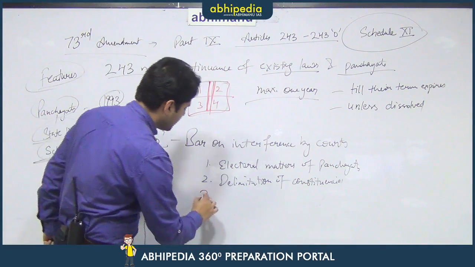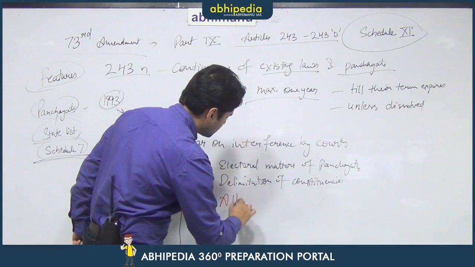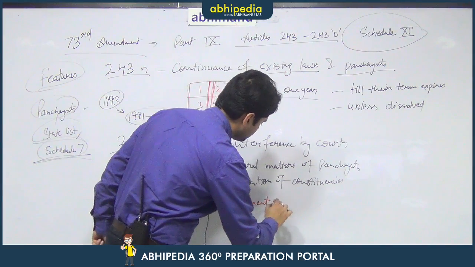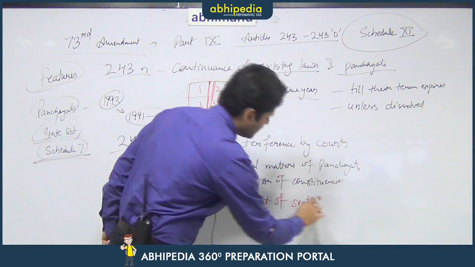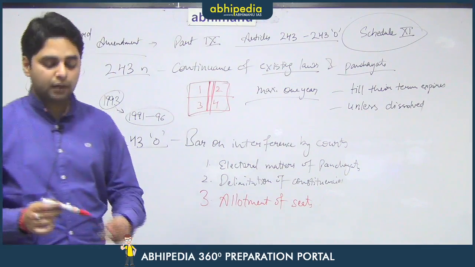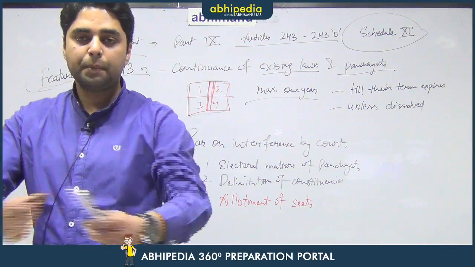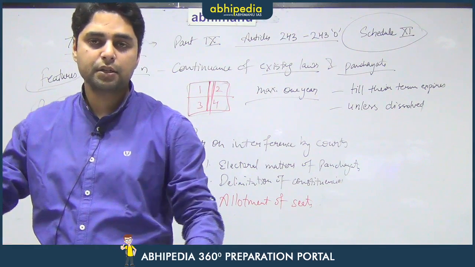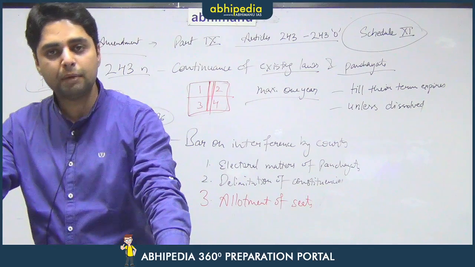Similarly, no one can challenge the allotment of seats. This again is the discretion of the state government. No one can say that a panchayat should have 5 members and not 3 members, or it should have 3 members and not 5 members.